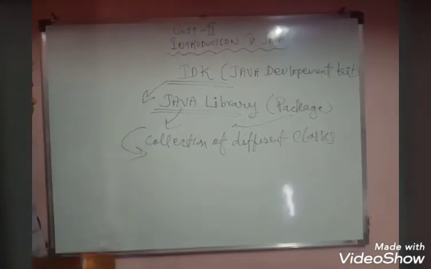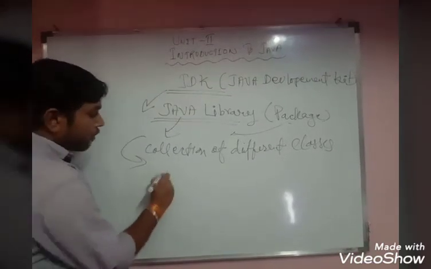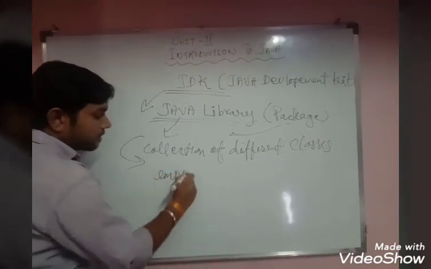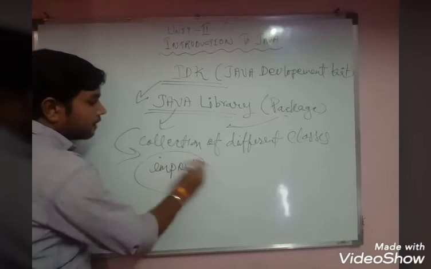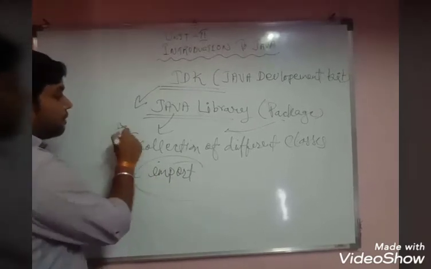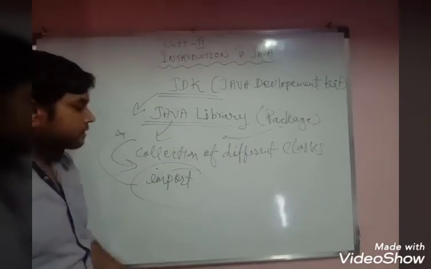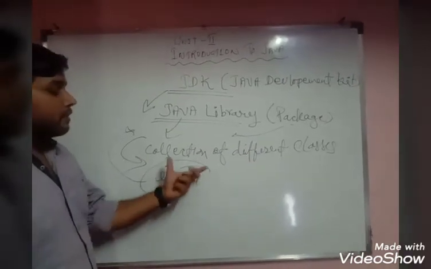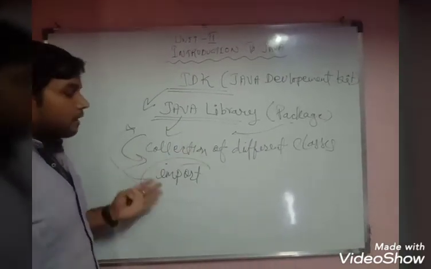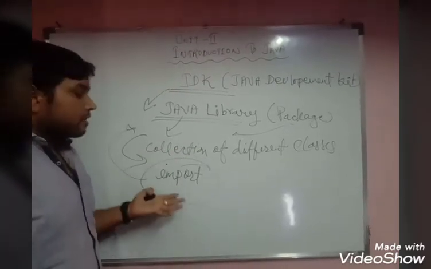JDK will be included in our program with the use of the import keyword. This is a keyword. With the use of this keyword, you can use any package in your program. So what is a package? A package is a collection of classes, and import is the keyword used to import any package in your Java program.